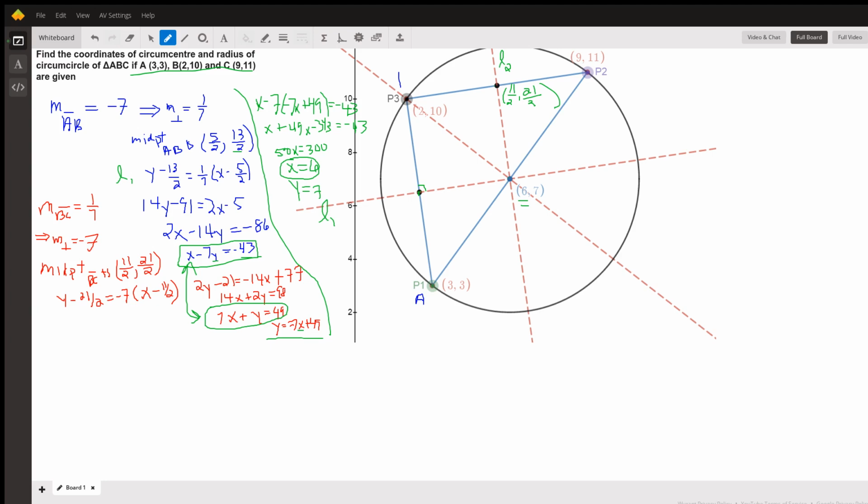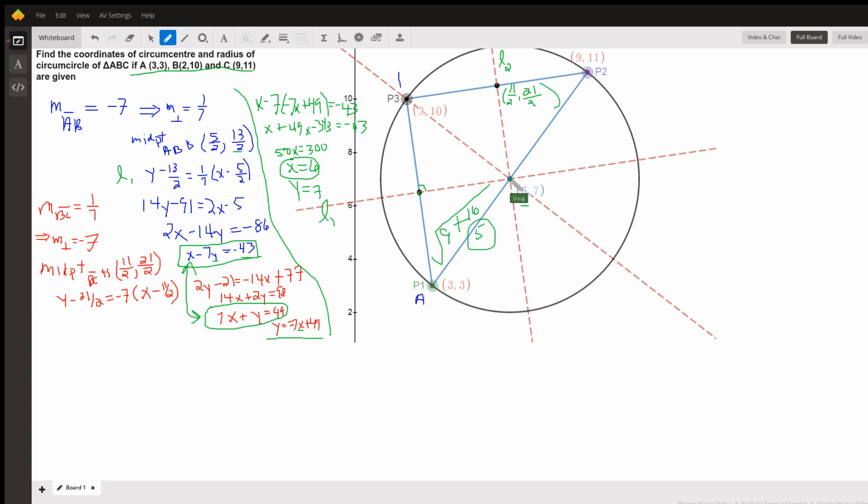Okay, now how do you find the radius? Well, all you have to do is find the distance from 6, 7 to one of the points on the circle, maybe from 6, 7 to 3, 3. So the distance formula would tell you that the distance is the change in x squared would be 6 minus 3 is 3, squared is 9, plus 16, 25, so this radius is 5.